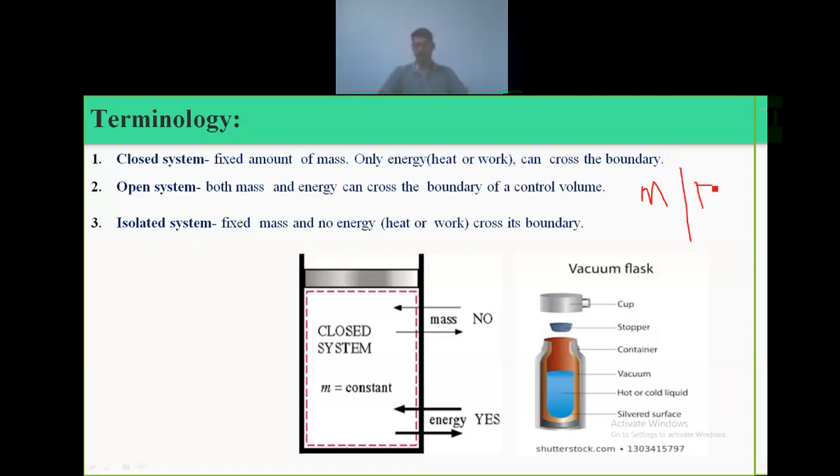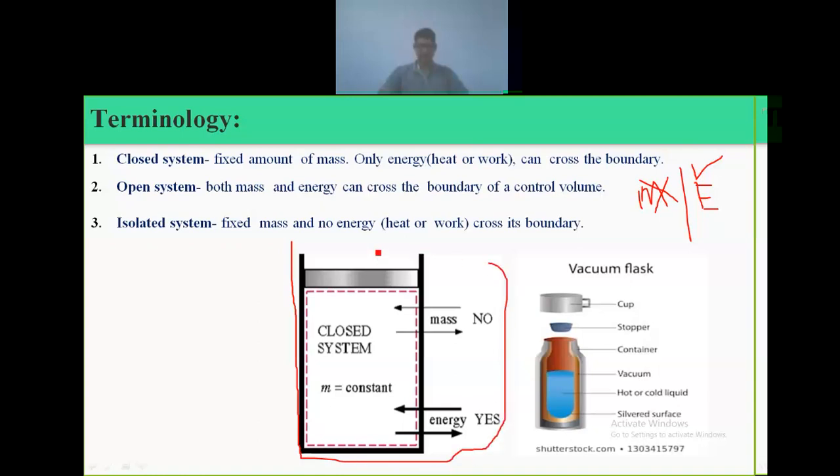In a closed system, mass cannot cross the boundary of the system and only energy can cross it, so only energy interaction will occur.